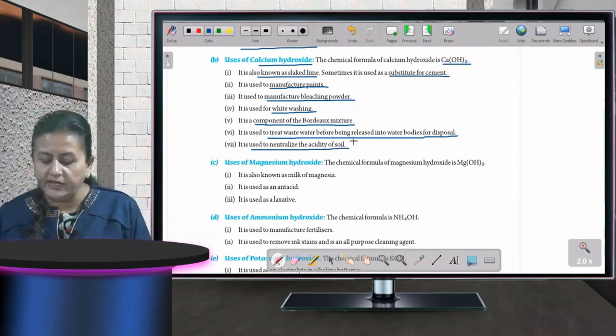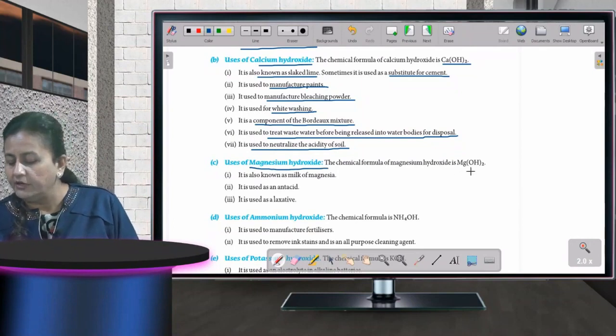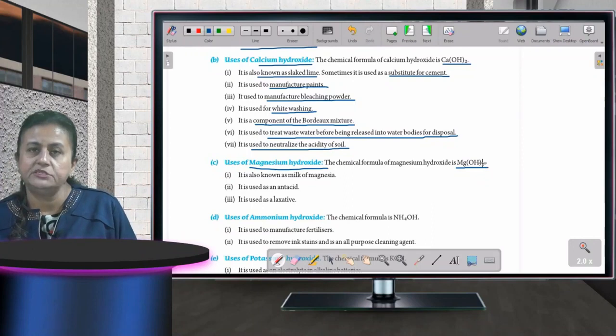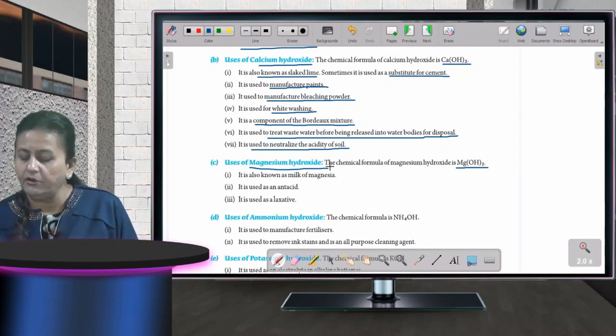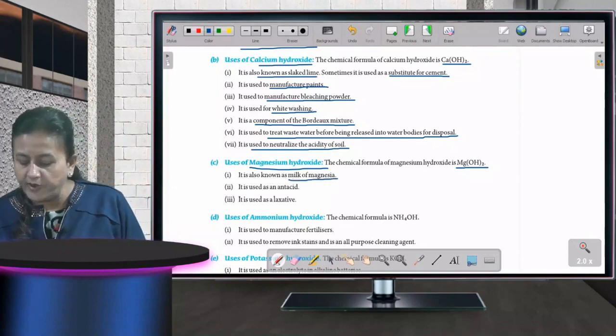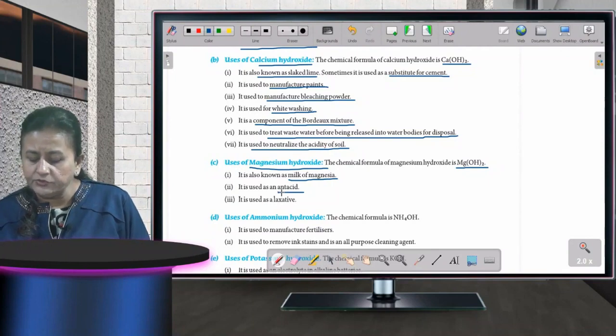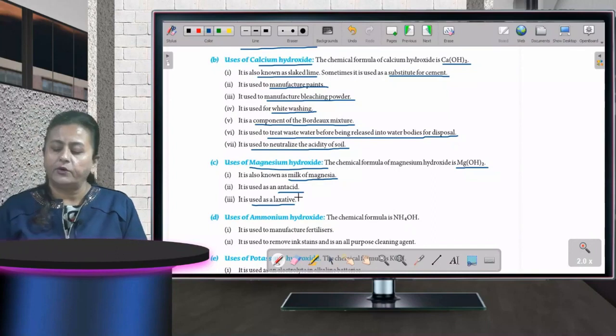Okay. Then come to the next one, magnesium hydroxide, and the chemical formula for that is Mg(OH)2. Mg is magnesium and hydroxide is OH. Fine. So the chemical formula for magnesium hydroxide is Mg(OH)2. It is also known as milk of magnesia, and it is used as an antacid and as a laxative. Children, what is it?